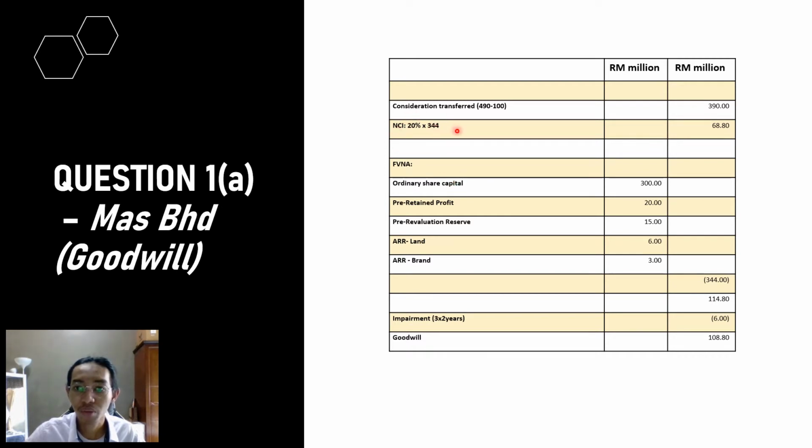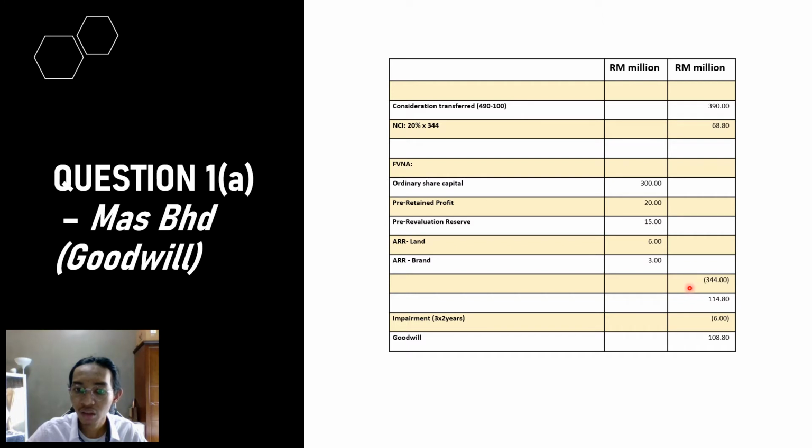The 344 million is from the FVNA. To find the FVNA, we will find the ordinary share capital, which we took from the statement of change in equity. The ordinary share capital is 300 million. They also take from the statement of change in equity 20 million, this 15 million, the asset revaluation reserve 6 million, and the asset revaluation brand 3 million. And those will give us the fair value net asset. So the NCI will be 68.8 million.